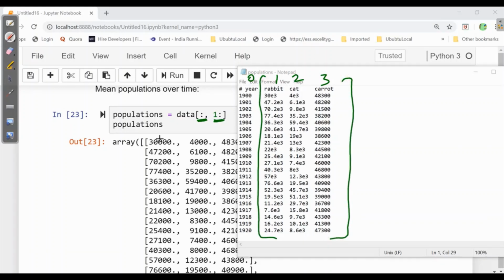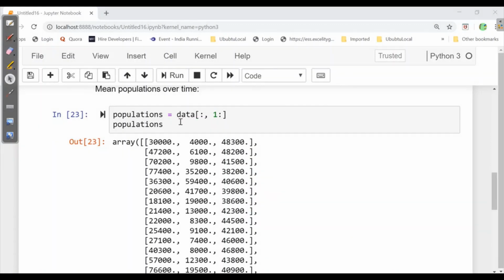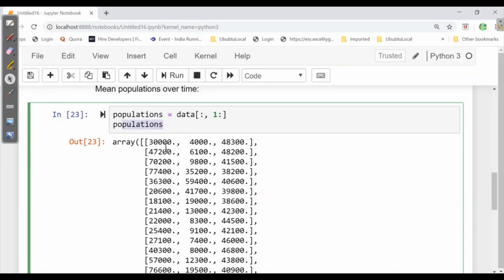That's why it is giving 30 e3 as 30,000, then 47.2 e3. Similarly here also, in a simplified way, it will print all the populations from the first column to the last column.